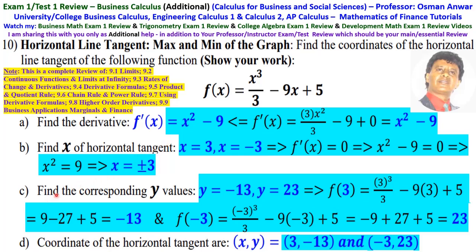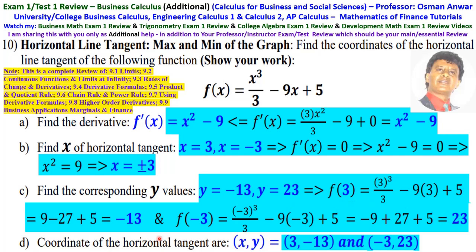Then find the y value for x equals plus or minus 3. When x is equal to 3, then y is equal to f of 3, which is 3 cubed over 3 minus 9 times 3 plus 5. That is 9 minus 27 plus 5, which is minus 13. Then f of minus 3 is minus 3 cubed over 3 minus 9 times minus 3 plus 5, which is minus 9 plus 27 plus 5, which is equal to 23.